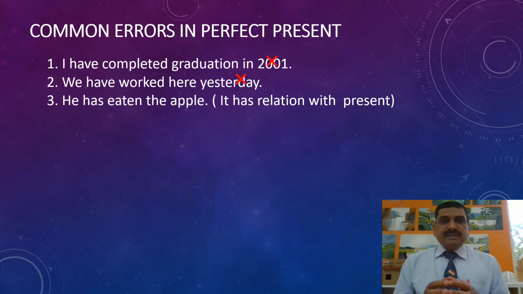Let's have a look at some common errors in present perfect. I have completed graduation in 2001. 2001 indicates past, and therefore we must not take present perfect. If we want to take present perfect, we must not take an adverb indicating past. We have worked here yesterday. Yesterday indicates past. So either yesterday should be removed or the sentence should be in simple past.